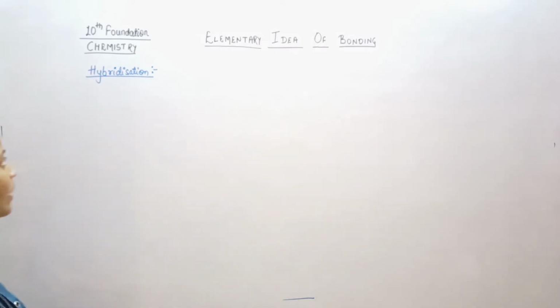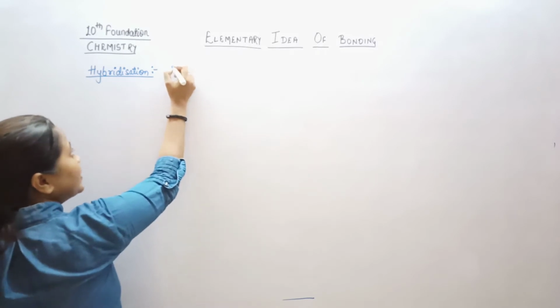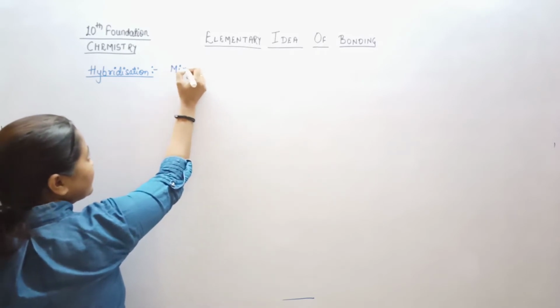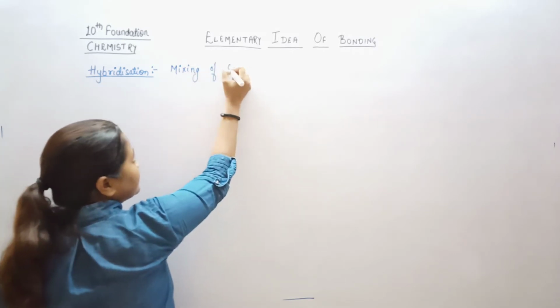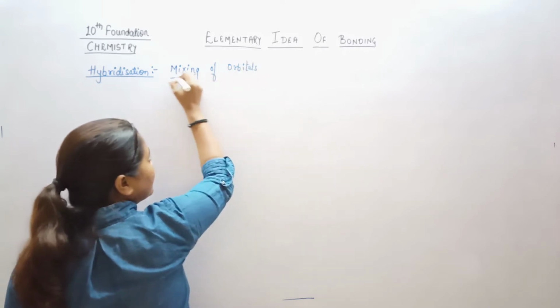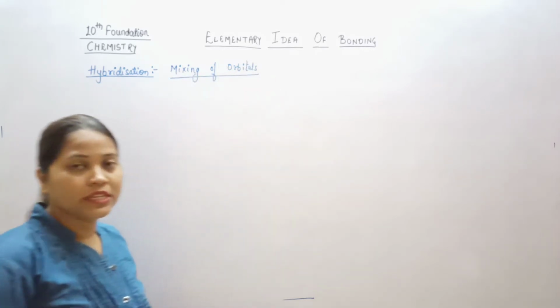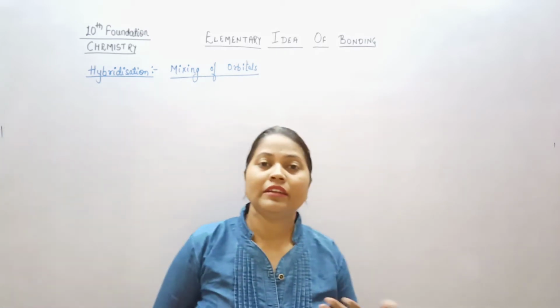So hybridization is a concept and a theory which deals with the mixing of orbitals. It came into existence because we needed to understand the bonding pattern, how a particular element is making a number of bonds.